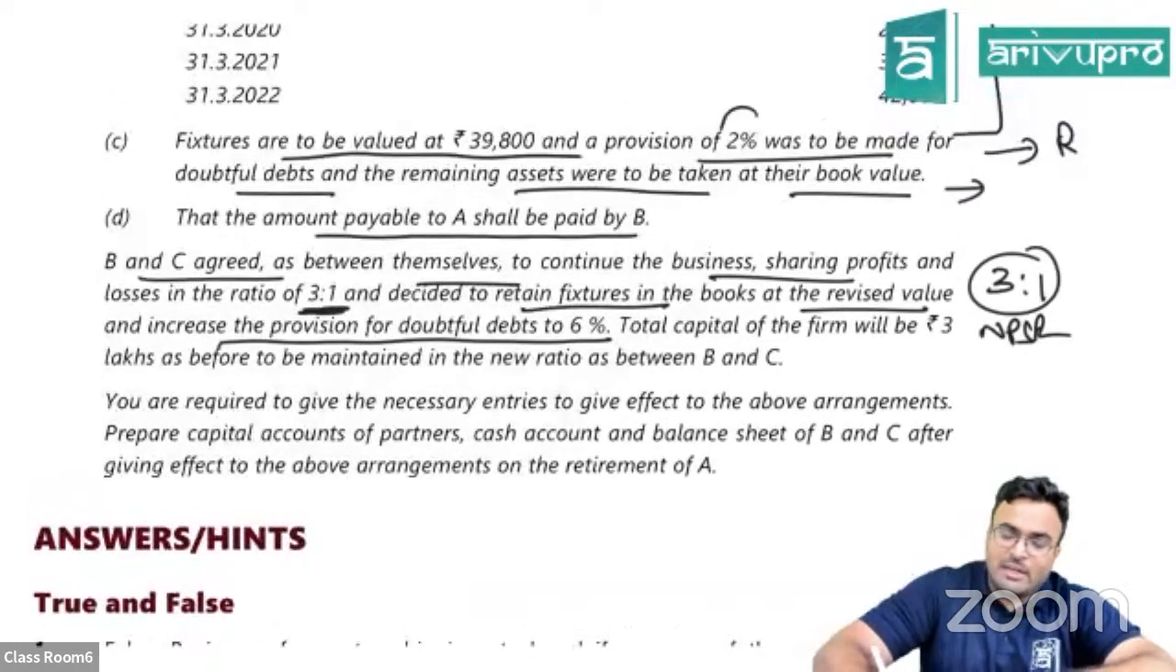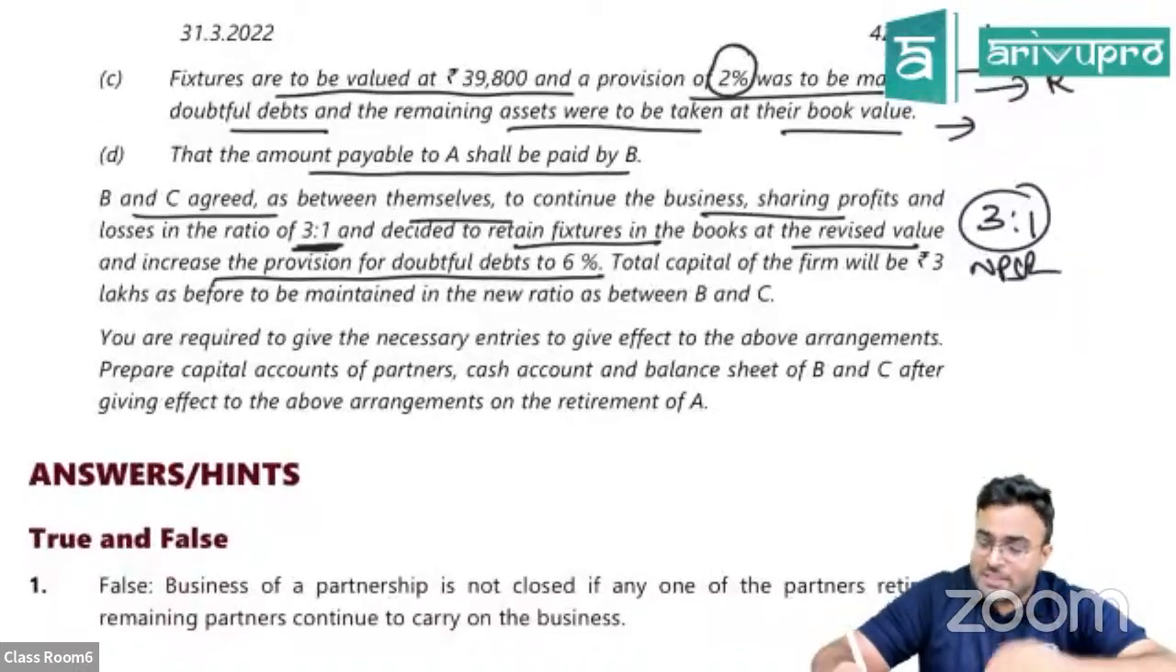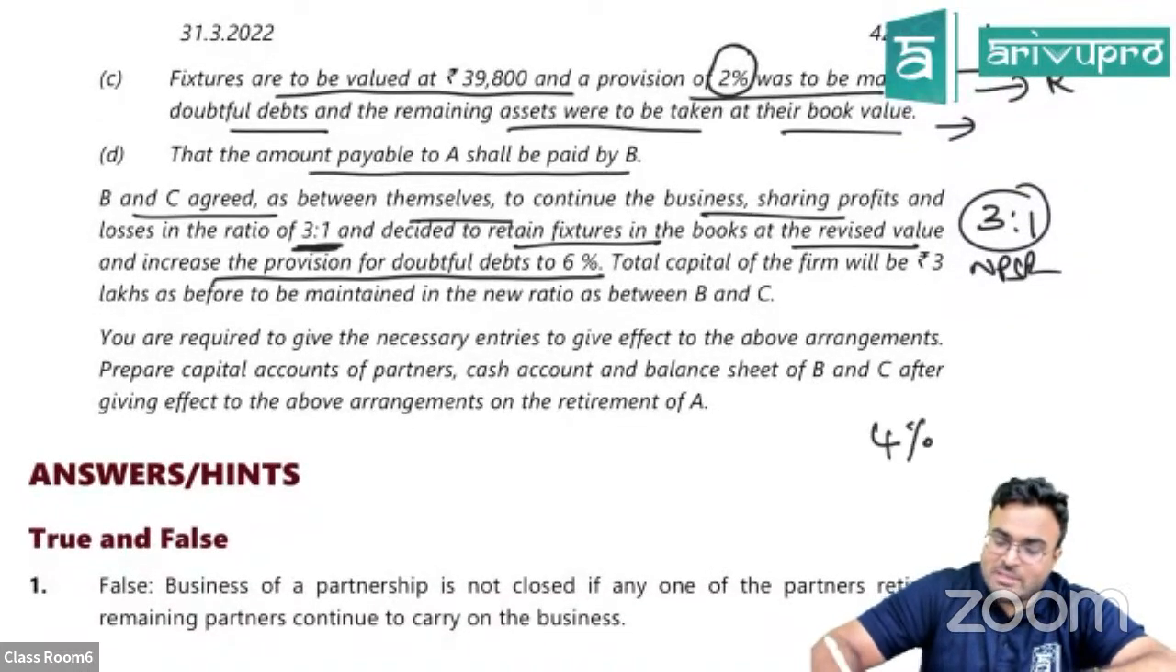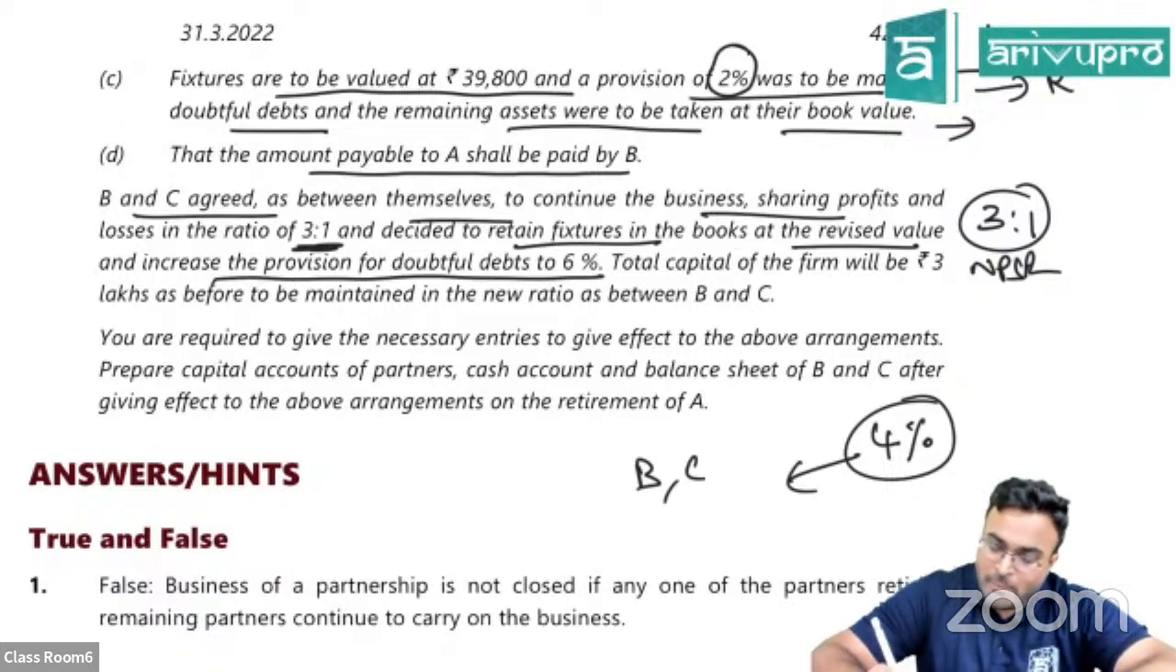Here, can you see they had created provision of 2%? So from 2%, they're increasing the provision to 6%. So extra 4% provision is required. This loss will be borne by B and C. Provision is going to be removed from profits, right? It will be borne by B and C.